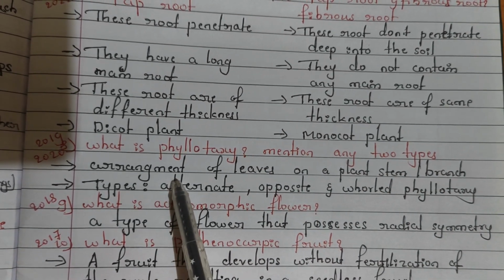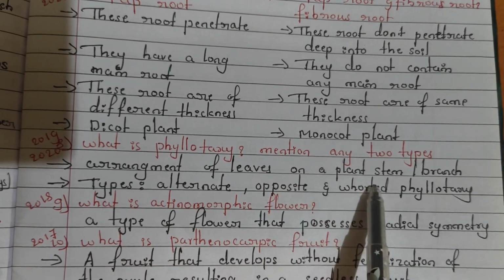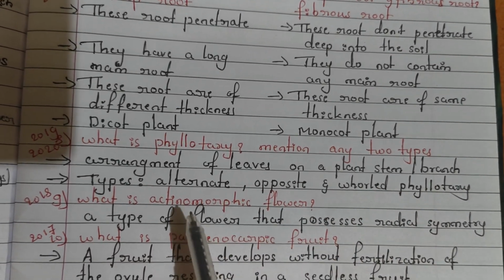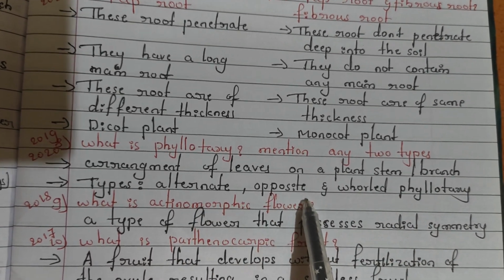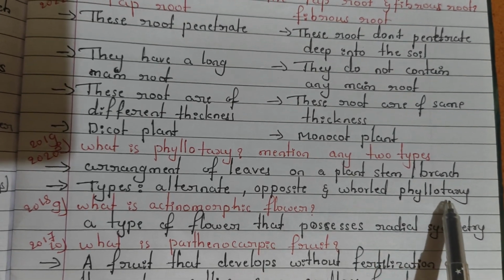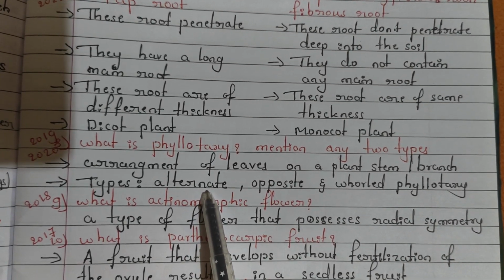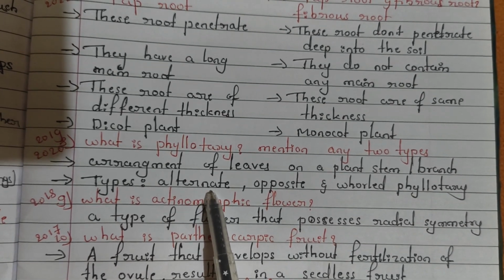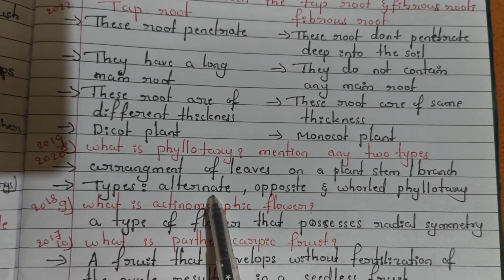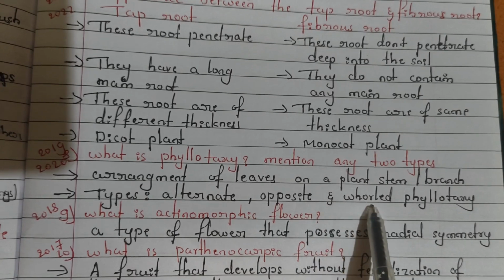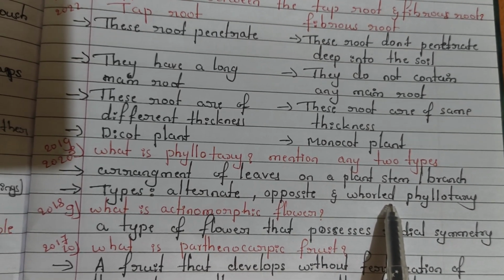Next, what is phyllotaxy, and mention any two types. Phyllotaxy means arrangement of leaves on the plant stem or branch, example alternate, opposite, whorled. Phyllotaxy means, for example, you take Murraya koenigii or neem, the neem branch you take, so the leaves are arranged in alternate manner. And next, whorled means you can take papaya as an example.